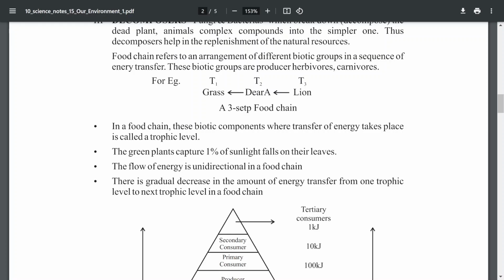It is there, you can see that plantation. We can see it there, we can see it from the bus when we go. So like that, decomposers are much important.